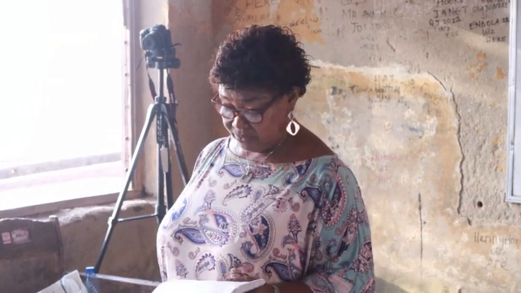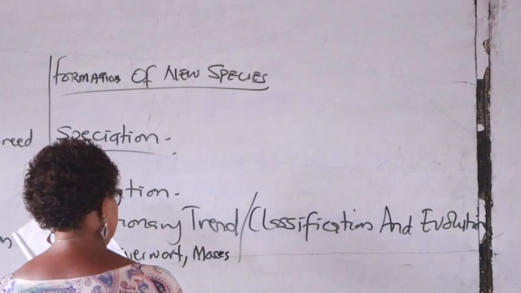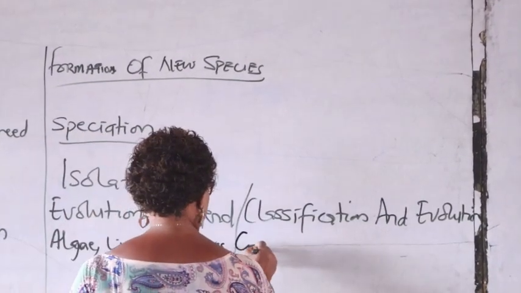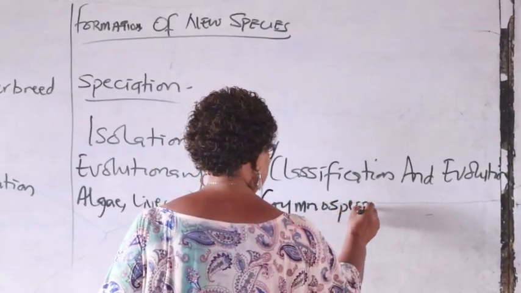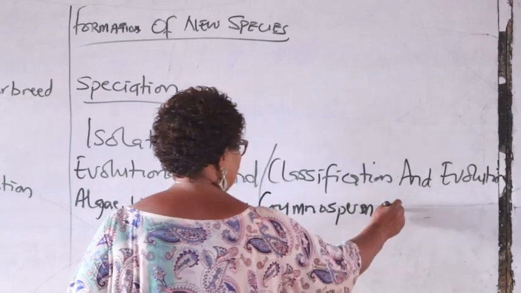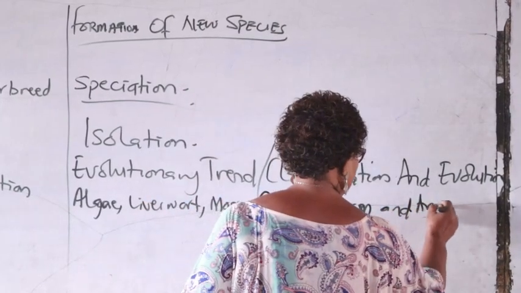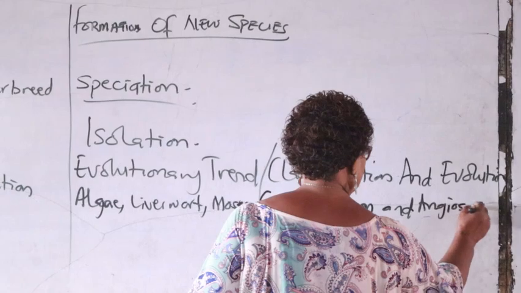In plant evolutionary trend, from the unicellular to the multicellular, organisms are in this order. We have gymnosperm, and then we have the angiosperm.